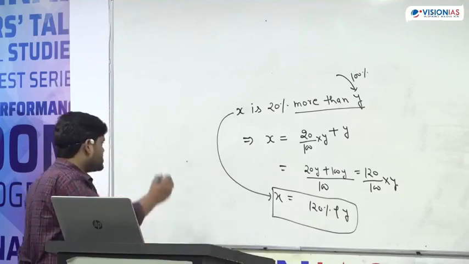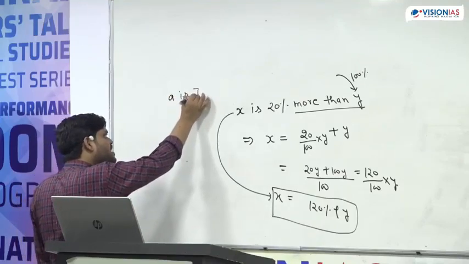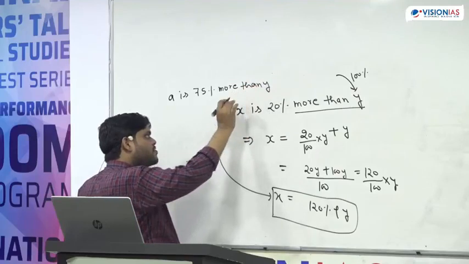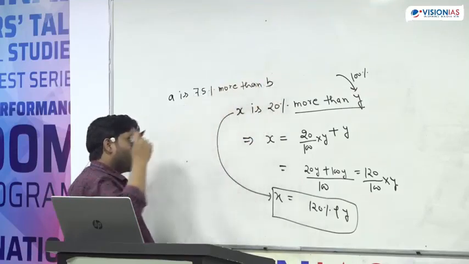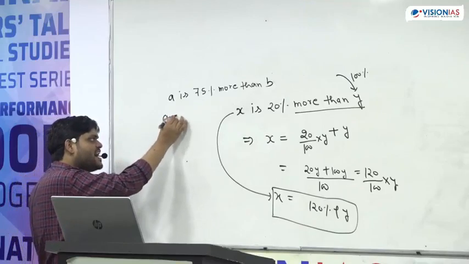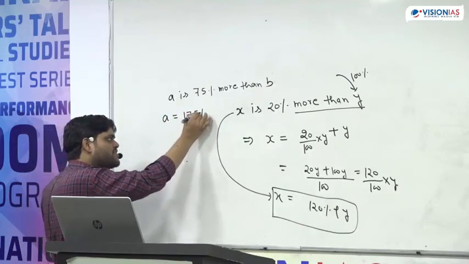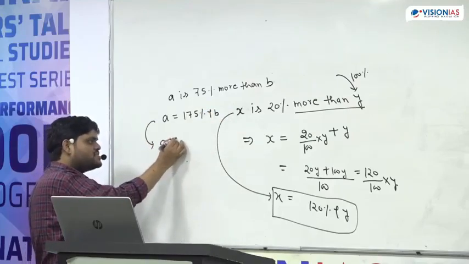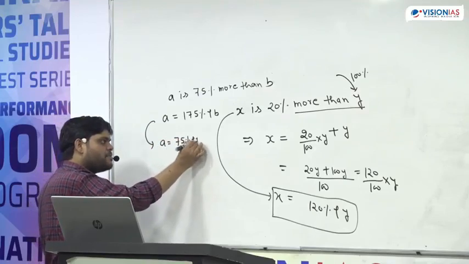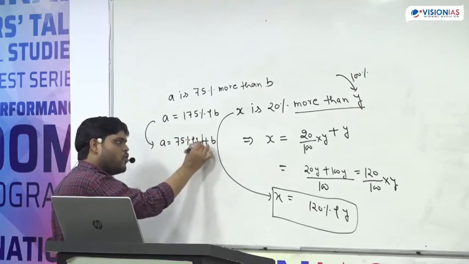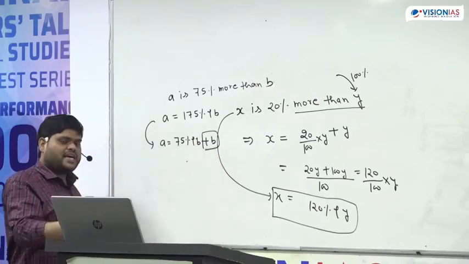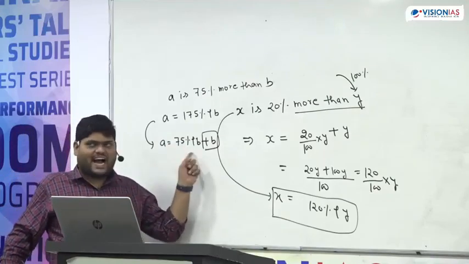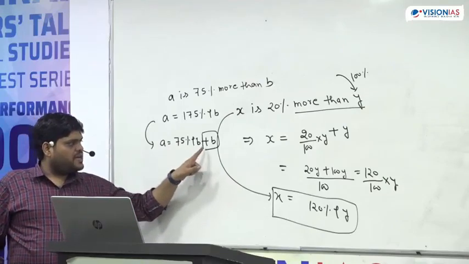Okay, suppose the statement is A is 75% more than B. What is the meaning of this? We can directly say that A is equal to 175% of B. Or the other way: A is 75% more than B. More than B means something is getting added into B. How much is getting added? 75% of B. So we can simply add 75% of B into B.